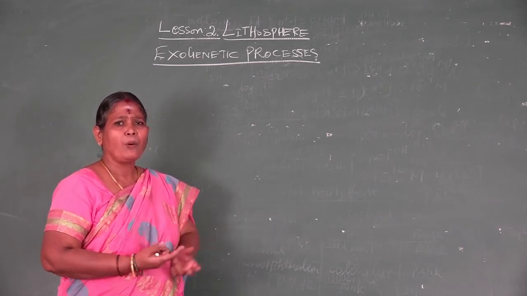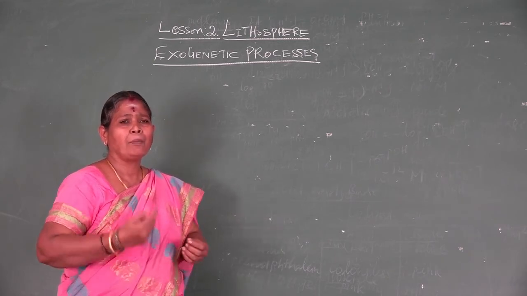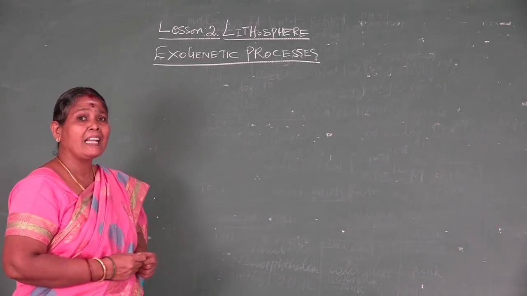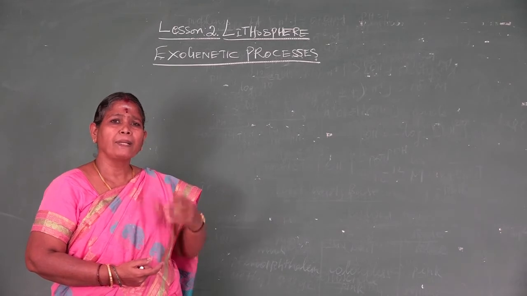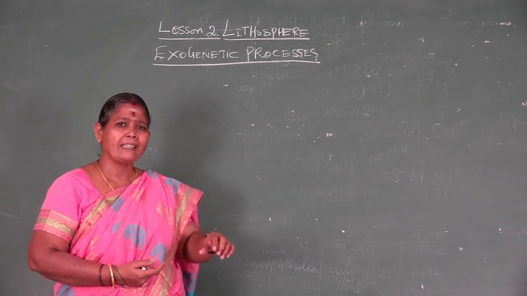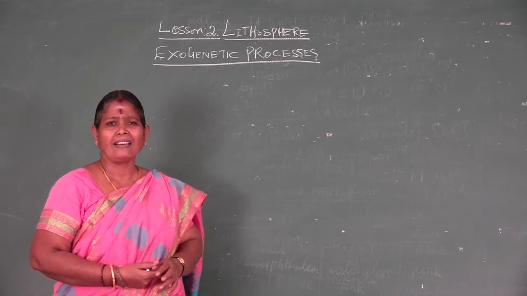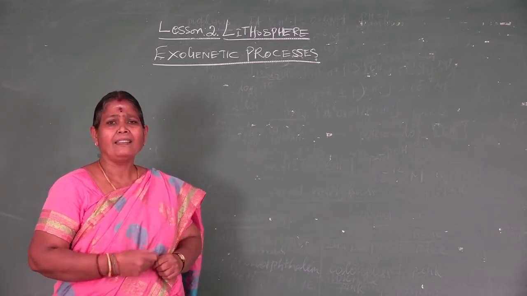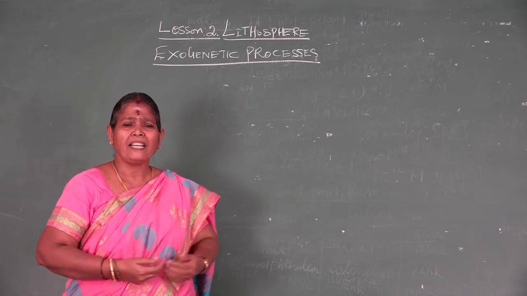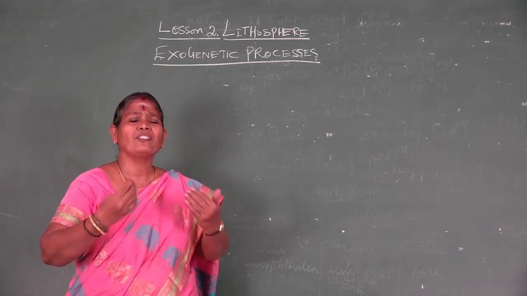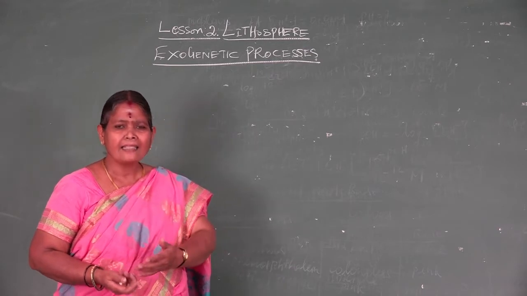So, how have they formed? The earth undergoes different changes. For example, we say earth is a dynamic planet. Why do we say dynamic planet? Previously, earth is a unique planet, as well as the only planet where living things exist. Here we say earth is a dynamic planet. Dynamic means what? The earth itself undergoes changes by external forces as well as internal forces.